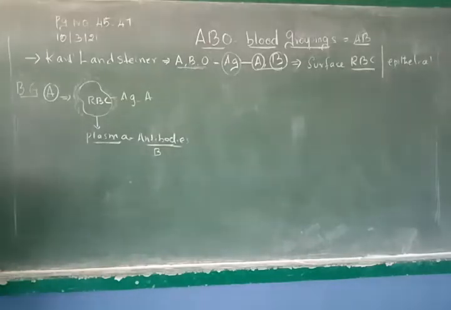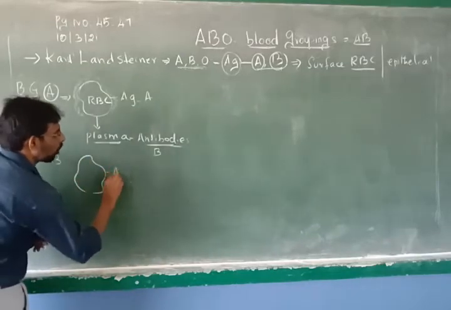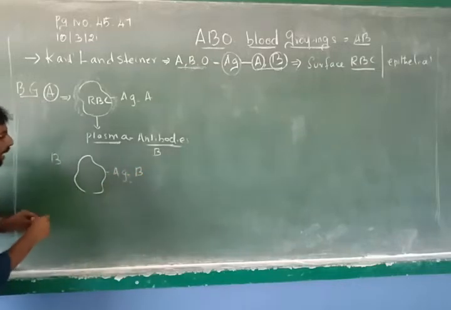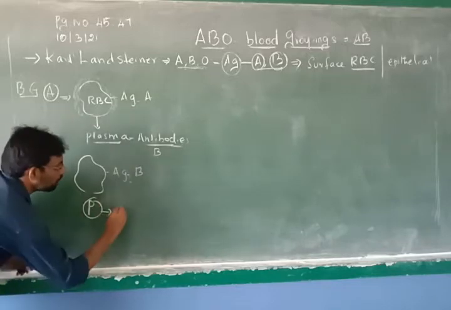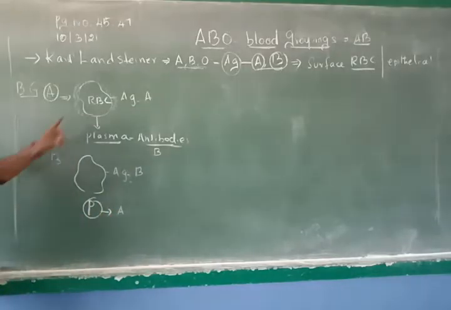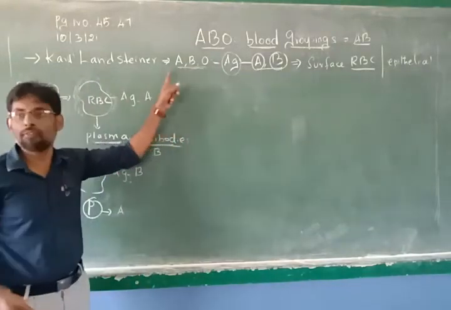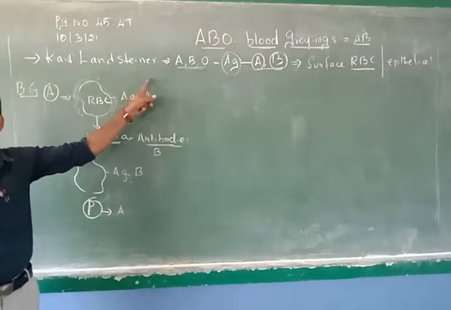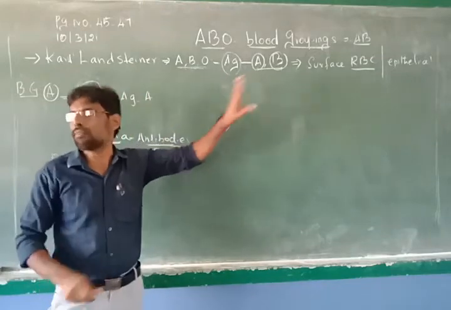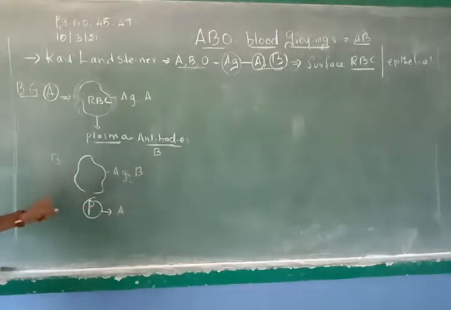At the same time, the person who has B blood group will have, in his RBC, the antigen called B antigen, and in his plasma, I put P for your understanding, plasma, in his plasma he will have A antibodies. So, Landsteiner: if the antigen A is present, it gives A blood group. Based on this antigen, he discovered the blood group called A. The person who does not have A antigen will not have A blood group. If he has B antigen, it is called B blood group.